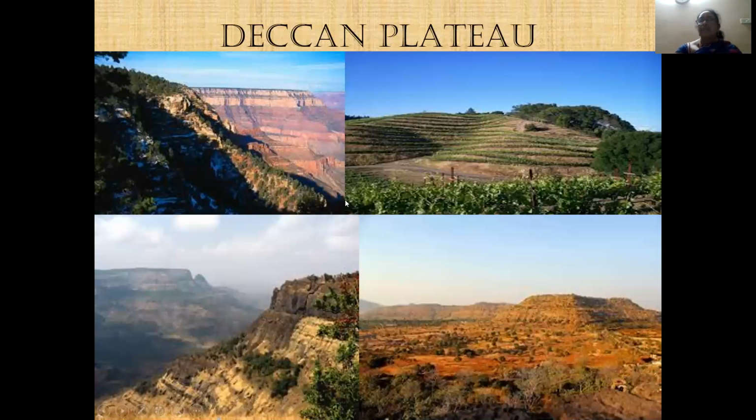This is the Deccan Plateau. You can see this is what you call the Deccan Trap, as they formed in this manner only. Everywhere you find these rocky formations because it is formed out of a volcanic eruption. That is the reason why the Deccan Plateau appears like this. Mostly they are formed of igneous and metamorphic rocks, I said. So this is the appearance. This is called the Deccan Trap. And mostly it is the black soil you find over there.